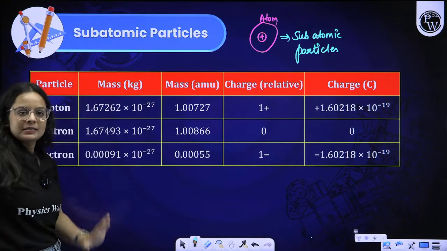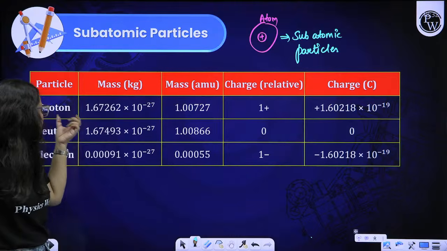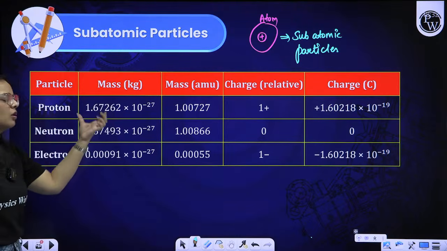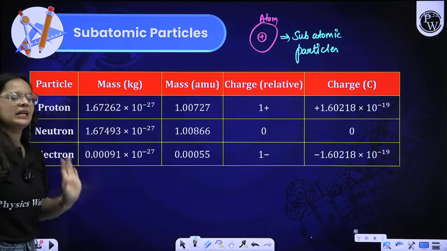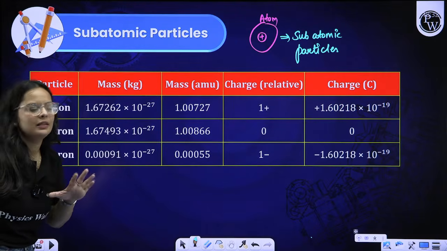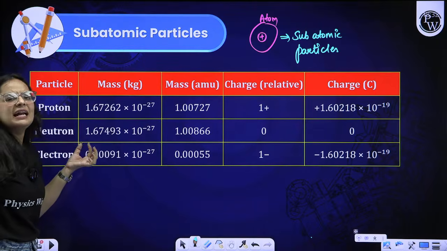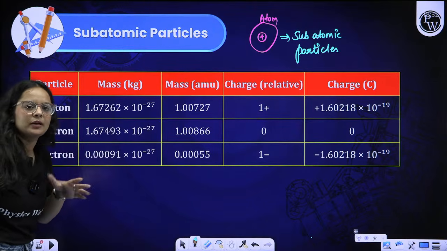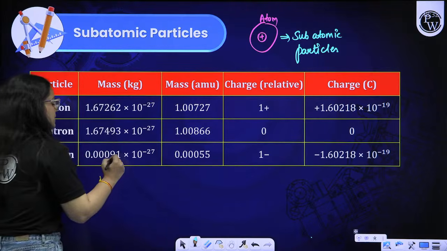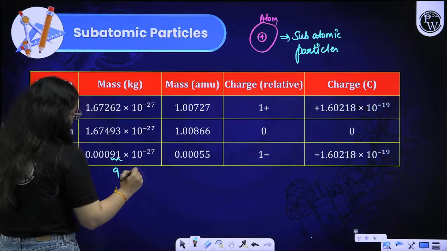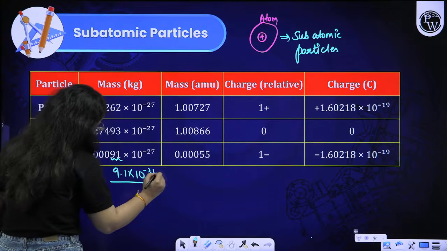First of all, their masses in kilograms. Proton and neutron share a common mass, 1.6 × 10^-27 kg. Roughly, approximately they both are the same. A slight variation is there, but you can say it to be the same. Then moving on to electron mass. The electron mass is 9.1 × 10^-31 kg.